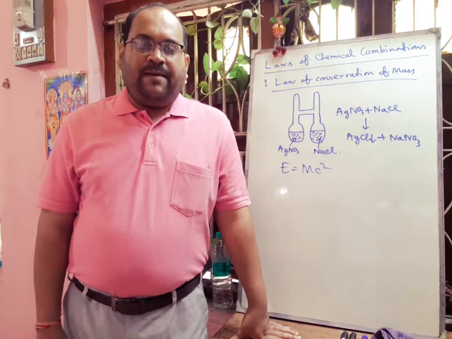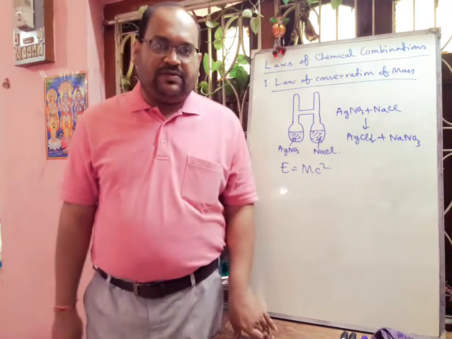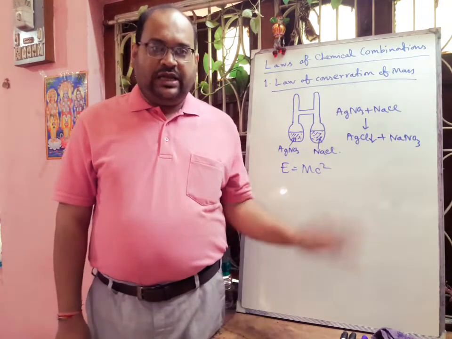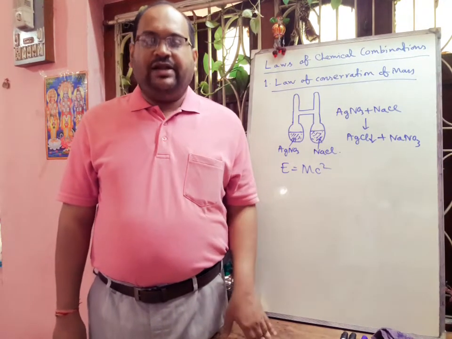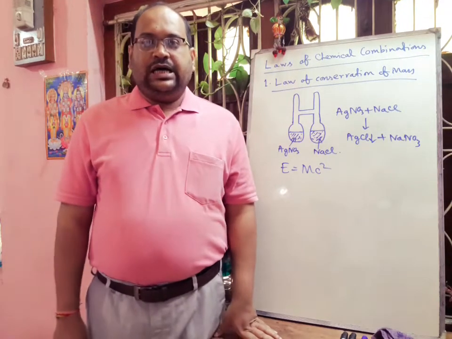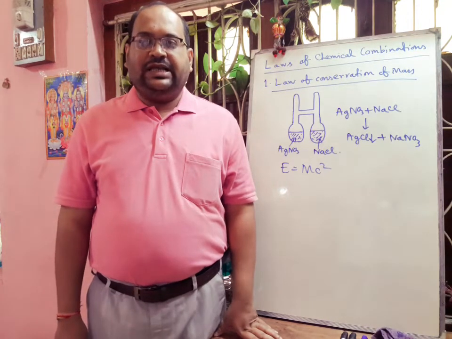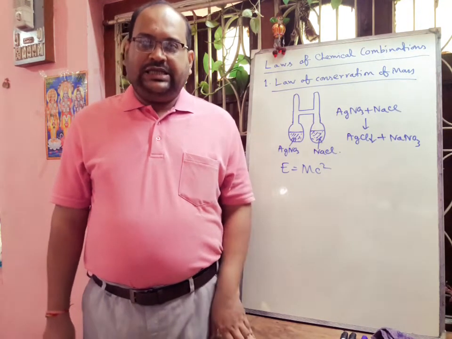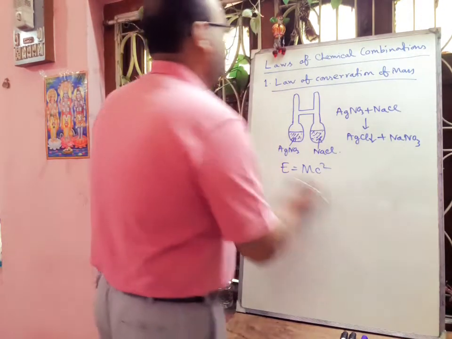So some part of the mass is converting into energy. So if we only calculate the mass of reactants, we may not get the mass of the products equal. So there is a modified form of the law of conservation of mass, that is, the total mass and energy during any physical and chemical change remain constant.